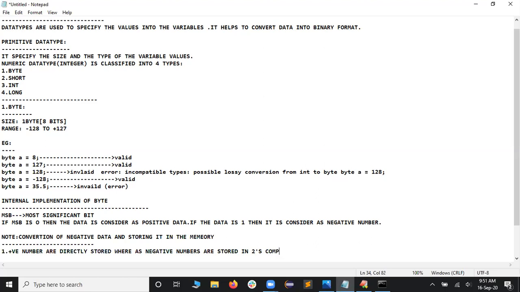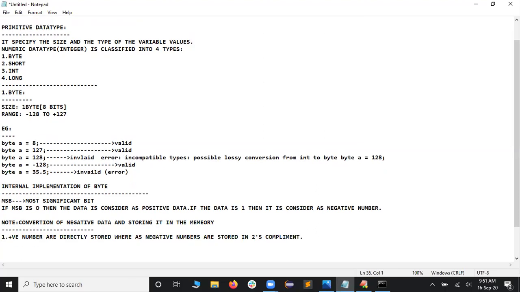In two's complement. Stored in two's complement. This is what you should be remembering. You should not forget these things. Is that clear for you guys? Yes.